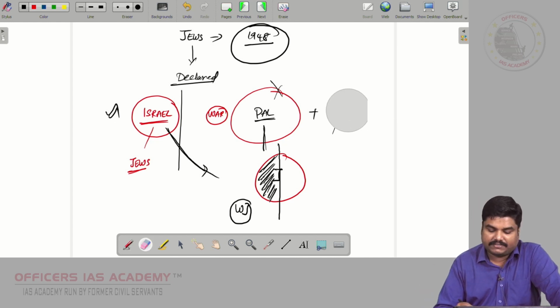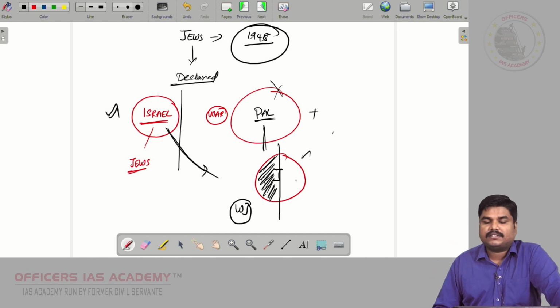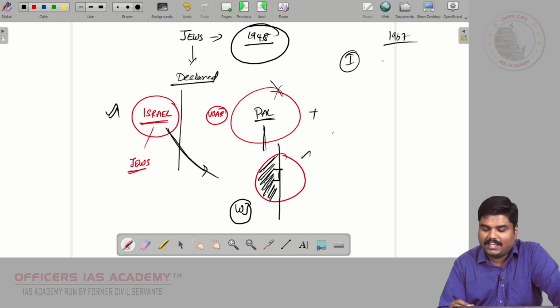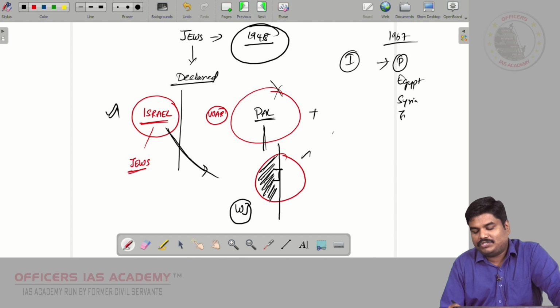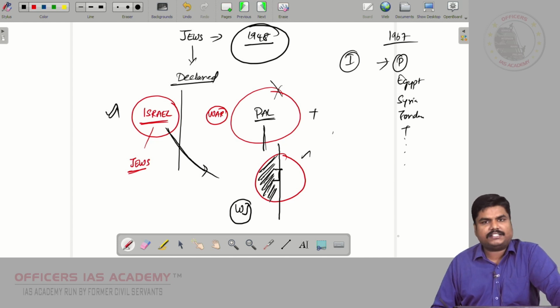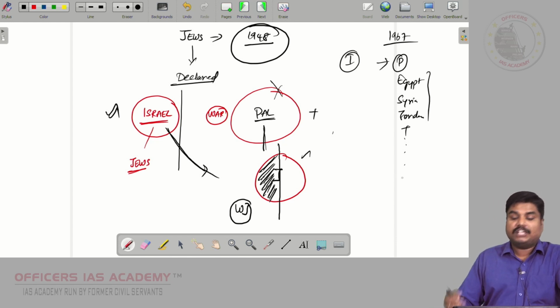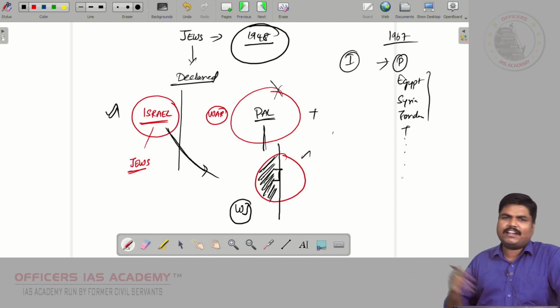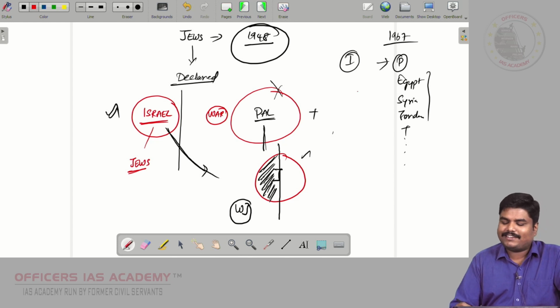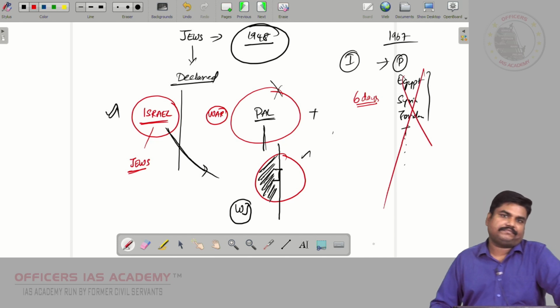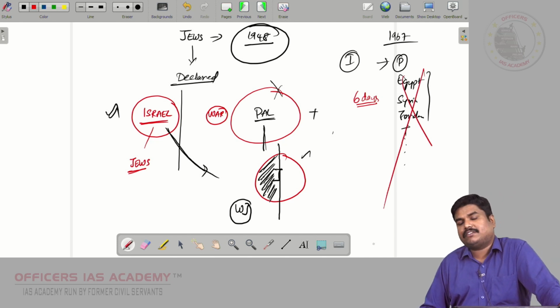Then in 1967, remember, this entire Jerusalem is important for Muslims as well. In 1967, again there was a war. On one side Israel, on the other side we have Palestine, Egypt, Syria, Jordan, and many other countries. They waged a mega war against Israel. And in 6 days, Israel defeated this entire team, which is famously called the Six Day War.